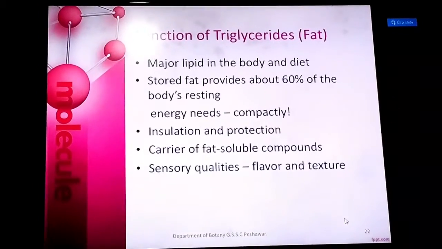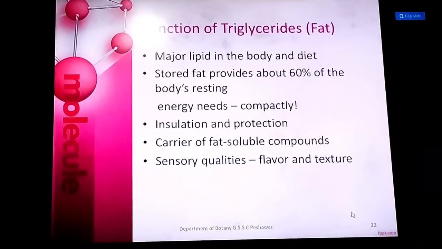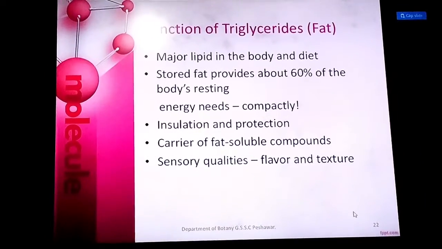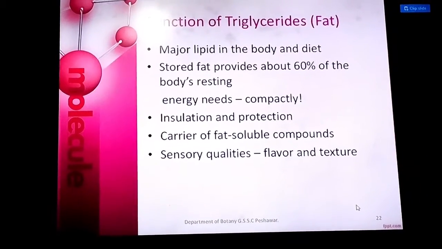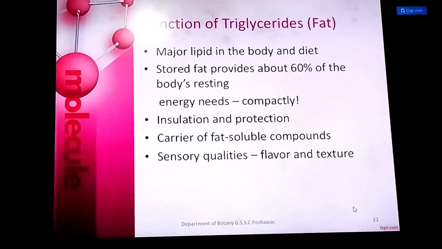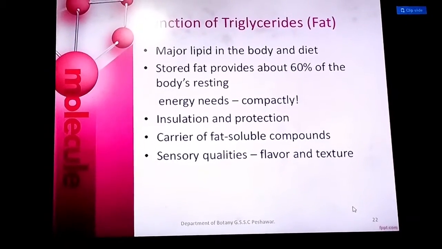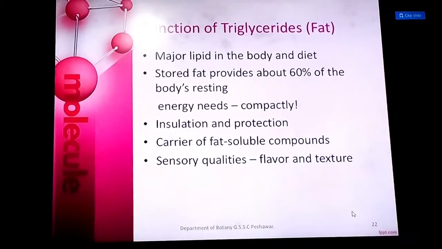The function: triglycerides are also called fats, and their function is to provide the major lipids in the body and diet. They are stored about 60% in our body. When we do exercise, these burn. We can also say that these fats are burned during our exercises. So the body contains about 60% of fats.